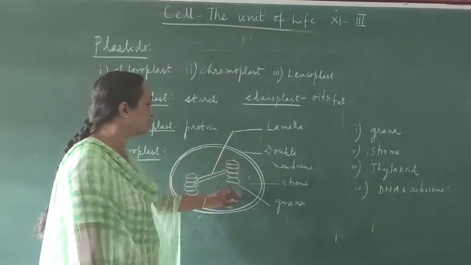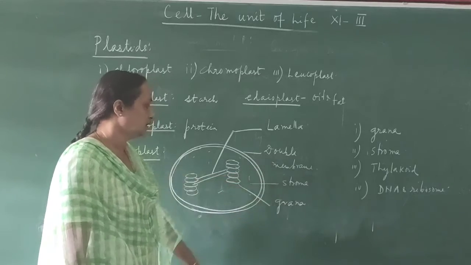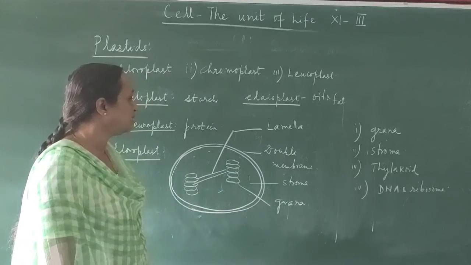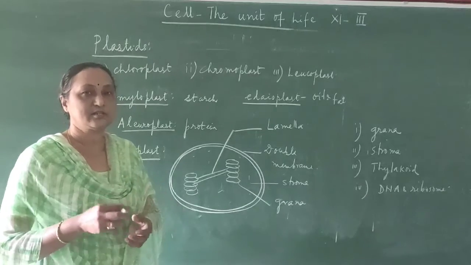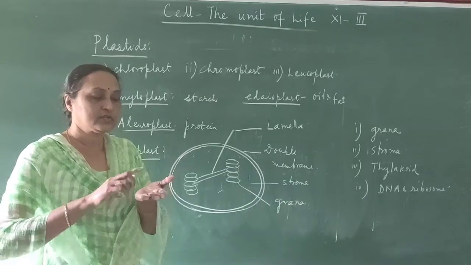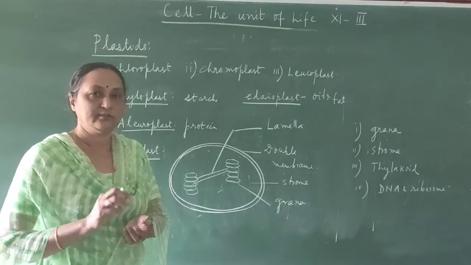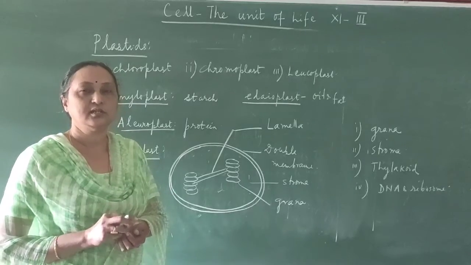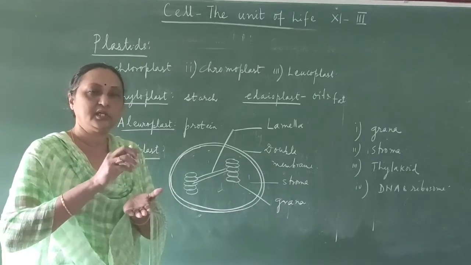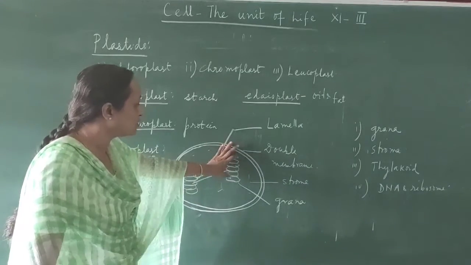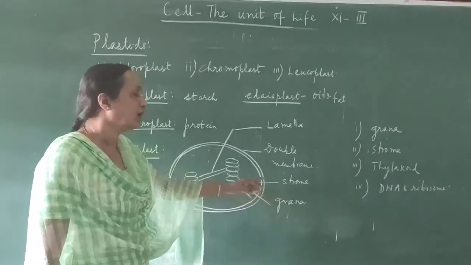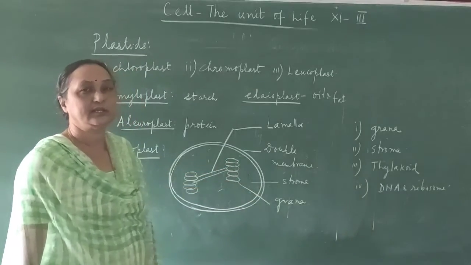And the inner part is called stroma. In the stroma you can find many thylakoids. Thylakoids are disc-like structures and they are placed one above the other. For example, suppose you take 10 coins and put them one above the other, then it makes a pile. That pile-like structure is called grana. And one single unit is called a thylakoid.